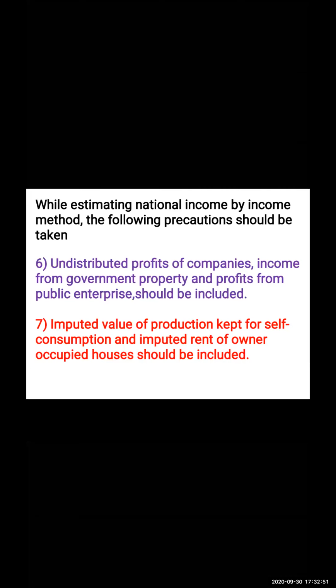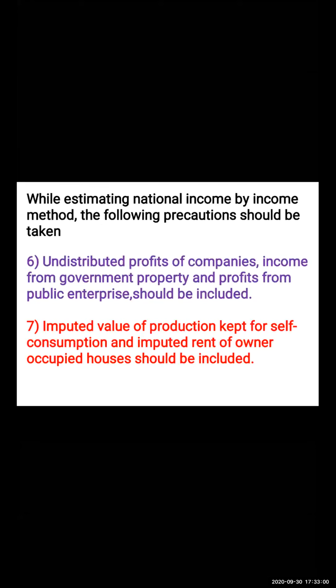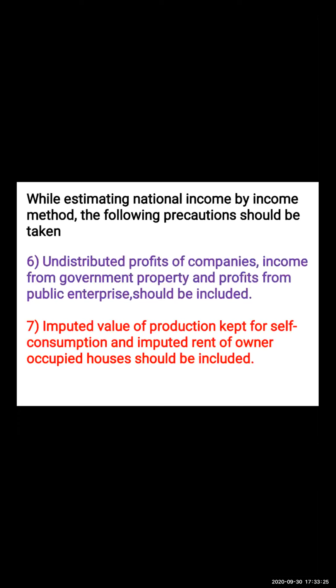Imputed value. Now, what is imputed value? Imputed value is an assumed value. We assume the value, we assume the amount of an item, when the actual value is not available. For example, agricultural production. Over here, we don't get the actual amount because some of the goods and services have been kept for self-consumption. At this particular time, we need to take the imputed value of production. Imputed means assumed value of production. Imputed value of production kept for self-consumption and imputed rent of owner occupied house should be included.